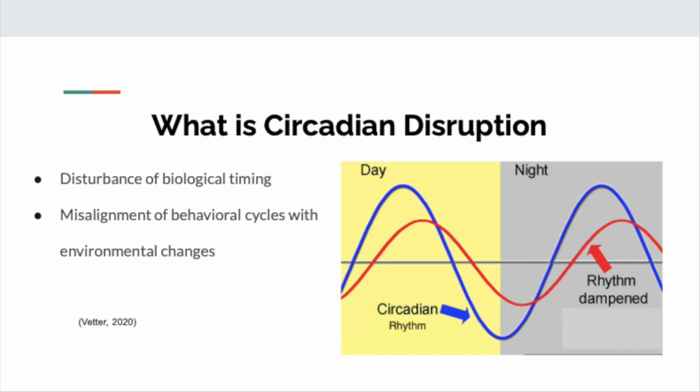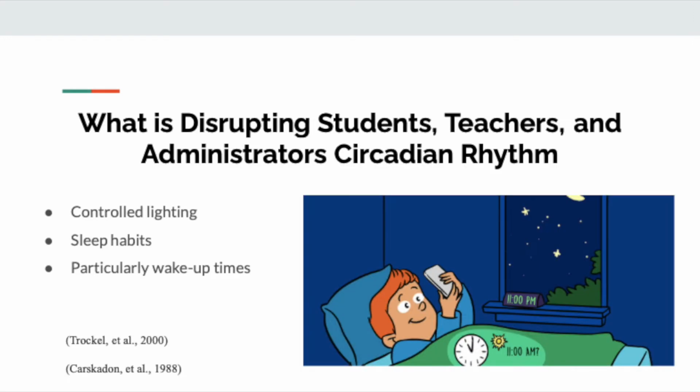Sleep habits, particularly wake-up times, and controlled lighting are disruptors of the circadian rhythm. Controlled light-dark exposure can shift the circadian phase. These are some of the factors that disrupt the circadian rhythm. In our research, we will provide data and solutions to how age and blue light affect the circadian rhythm in